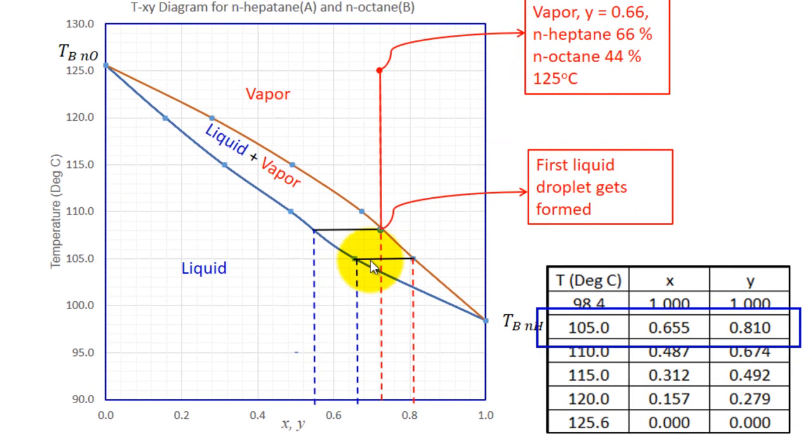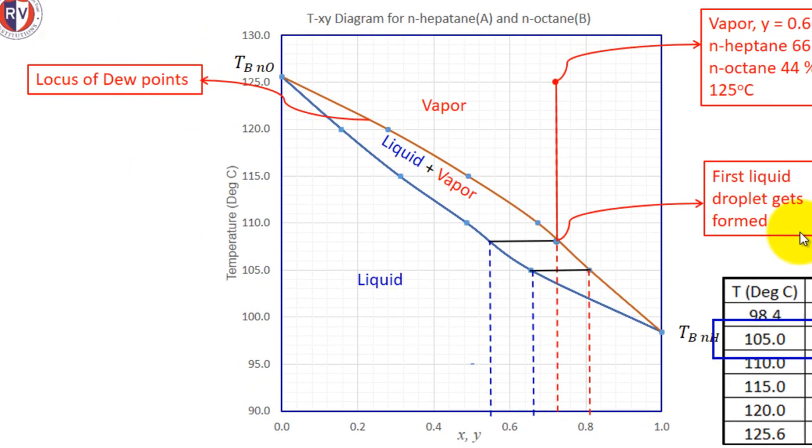Here at 105 degrees centigrade, it will be liquid and vapor. This is the liquid composition. You can read from here, X is 0.655 and Y will be 0.810. This is the composition. Therefore, this is called the locus of dew points, because the first liquid droplet gets formed. Dew formation.